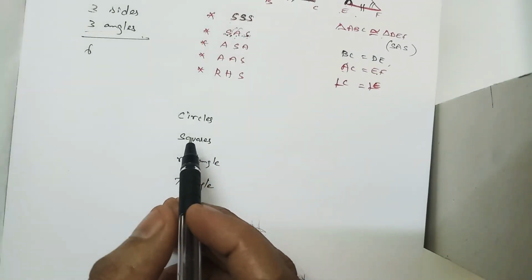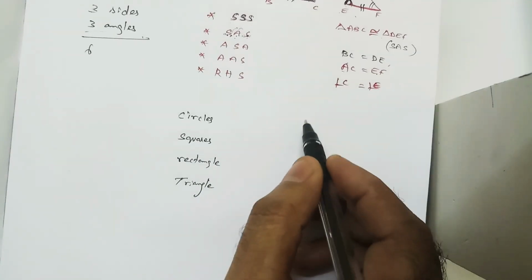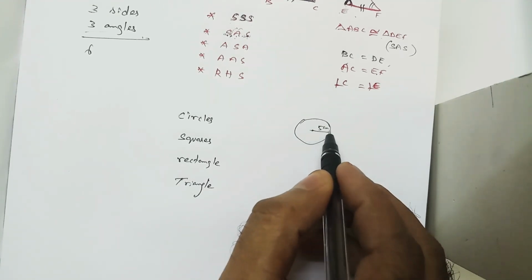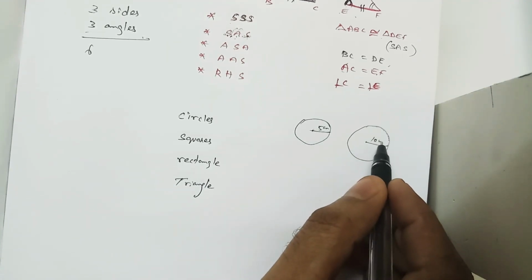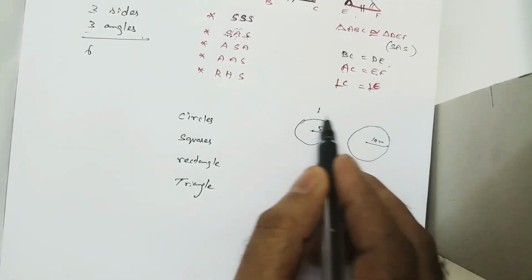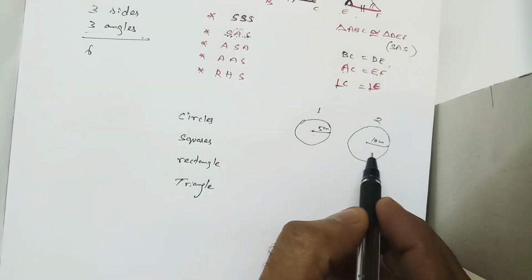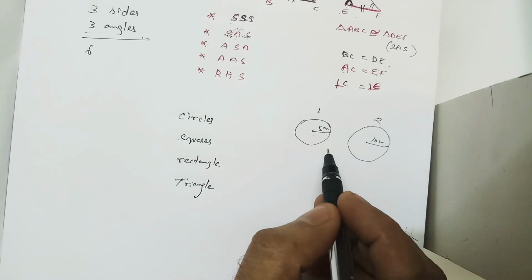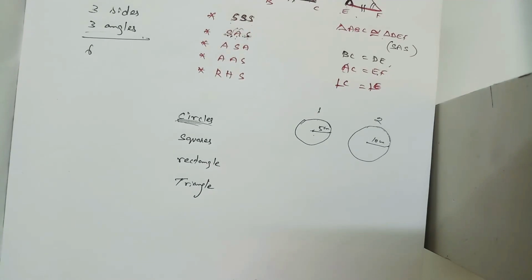Circles. When I take circles, all circles are similar figures. Why? Because we have only one measurement, the radius of a circle. Suppose I draw one circle with radius 5 cm and another with 10 cm. What is the ratio? This is 1, this is 2, double, right? Always the ratios should be equal. So all circles are similar figures.